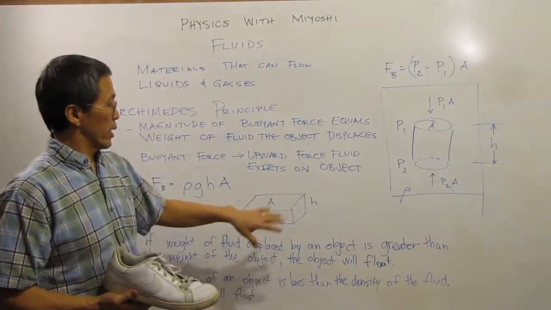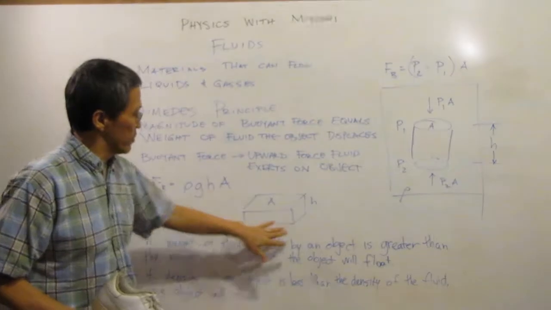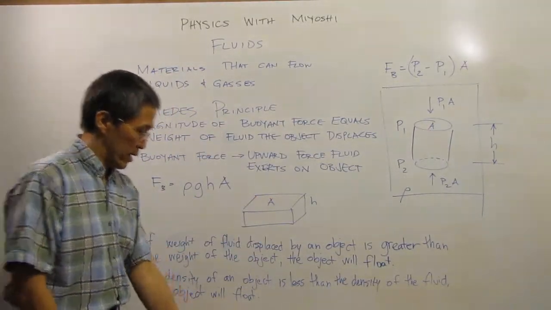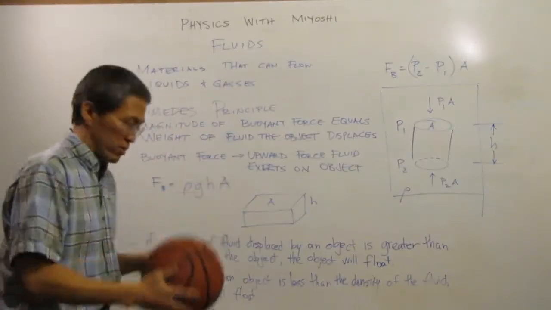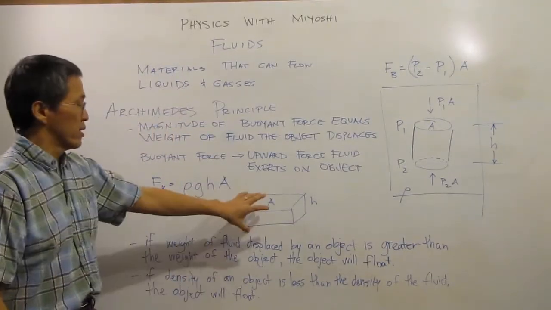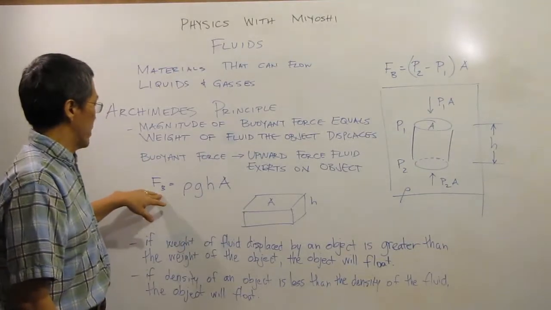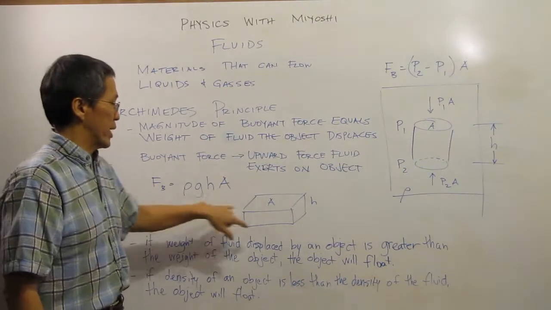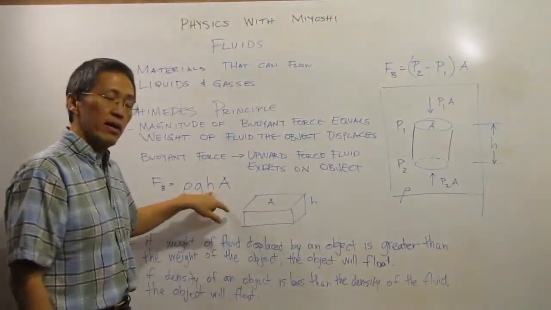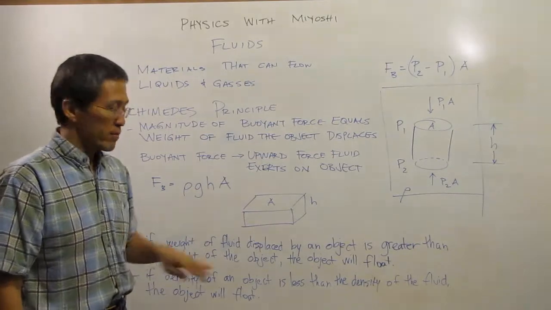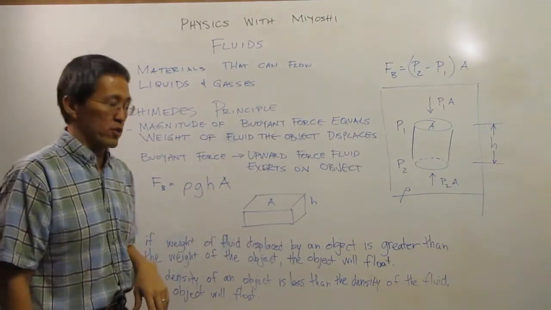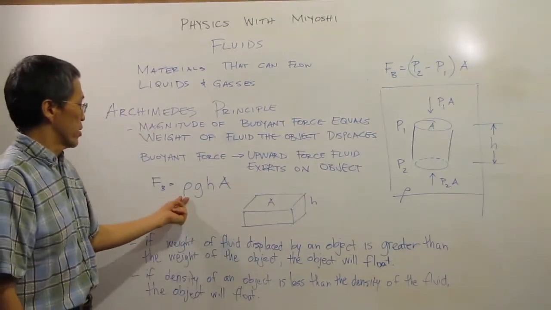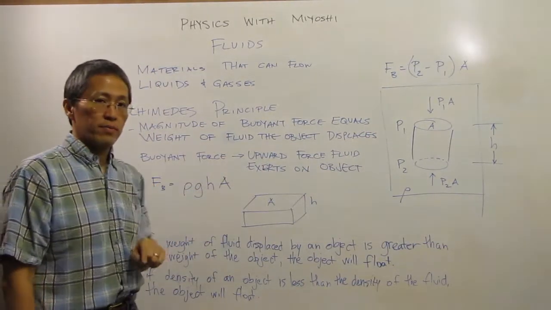Again, the way we want to look at this, if we have a volume of some sort, whether a rectangular volume, a shoe bottom, or a sphere, whatever the shape happens to be, I can find my buoyant force by rho times g. If it was a rectangular prism, I could have h times A, where A is the surface area of the bottom and h is my height. So this would just be rho times g times the volume, which gives me my buoyant force.